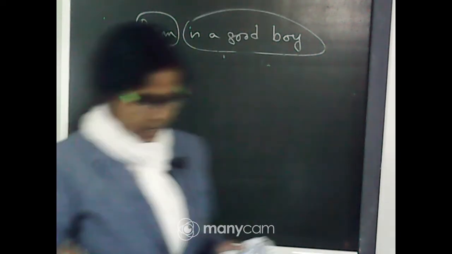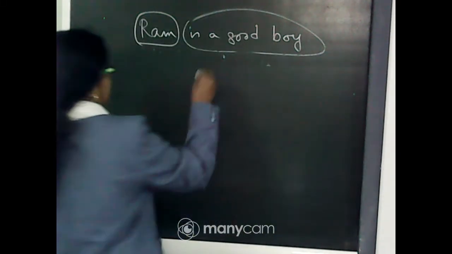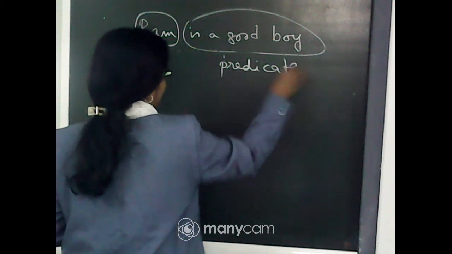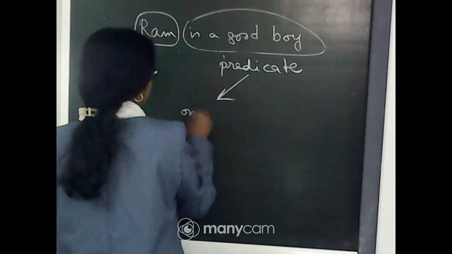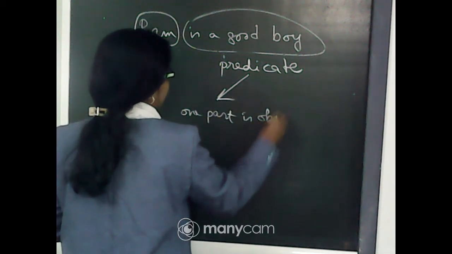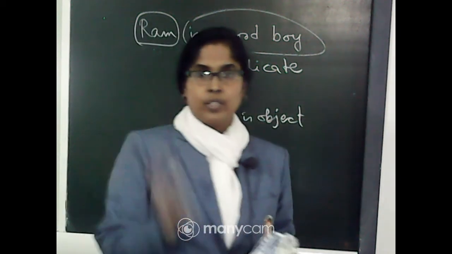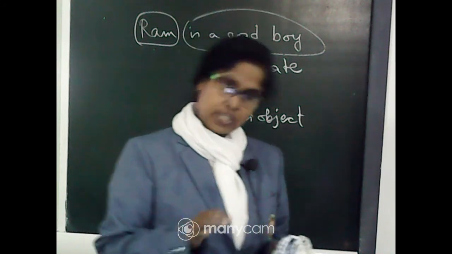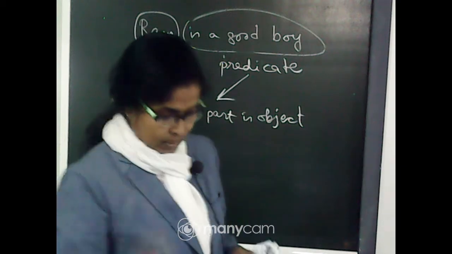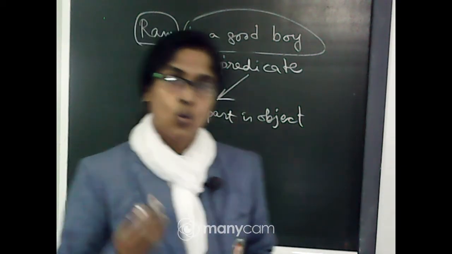An object is a part of the predicate. How can we identify an object in a sentence? It is very easy. An object answers the question formed with what or whom.